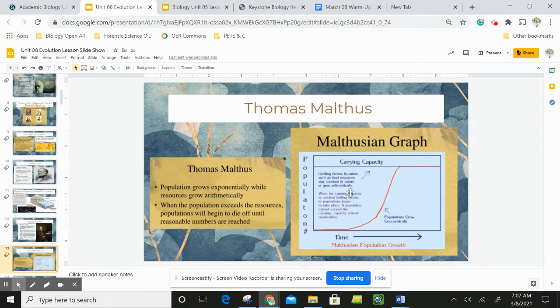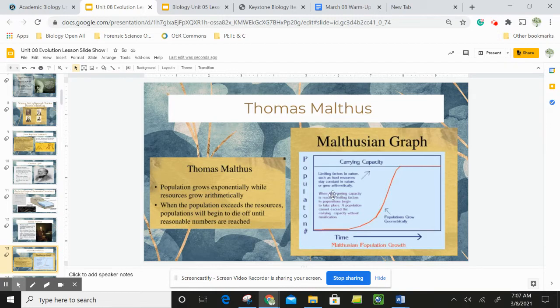And Thomas Malthus theorized that when populations grow exponentially, meaning they just double and double and double, it's a J-shaped curve on a graph. When populations grow exponentially, they eventually are going to run out of resources. Too many fish in the fishbowl, not enough food, waste starts to build up, disease starts to spread, and then all the fish die, right?